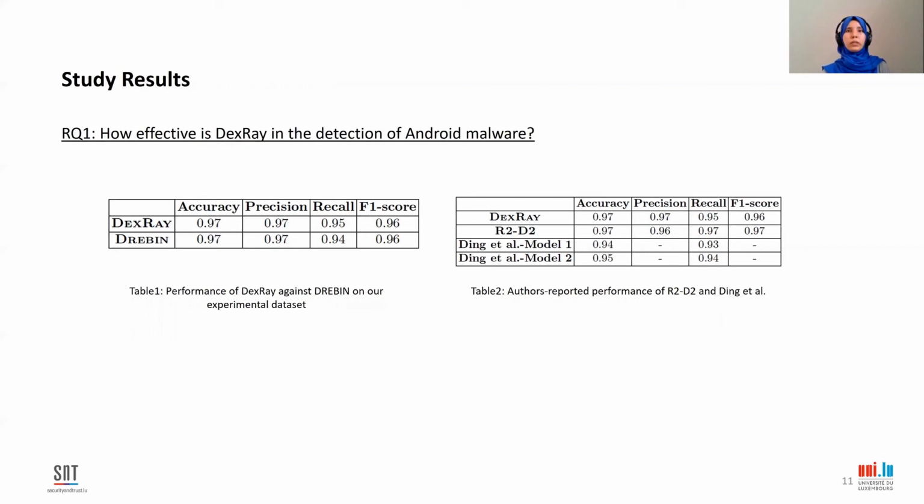As for R2-D2 and Ding et al. approaches, their implementations are not available, so we rely directly on the performance metrics that are reported in their papers. As we can see, the detection performance of DexRay is high. Also, the simplicity of the design choice of DexRay enables it to report a detection performance that is comparable with related approaches that rely on sophisticated design choices.